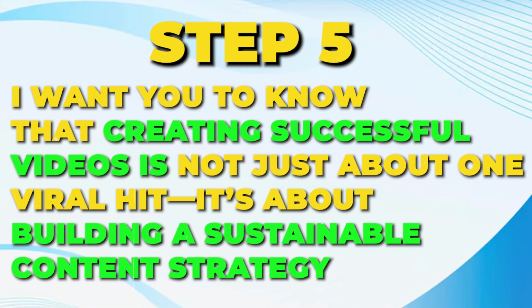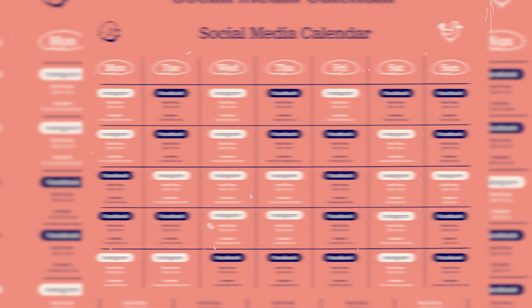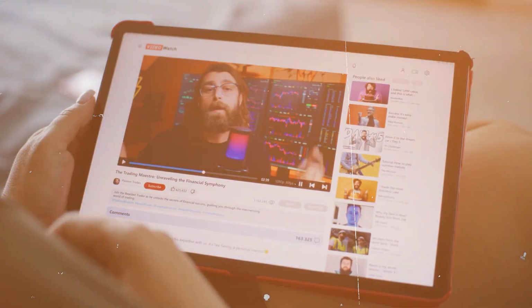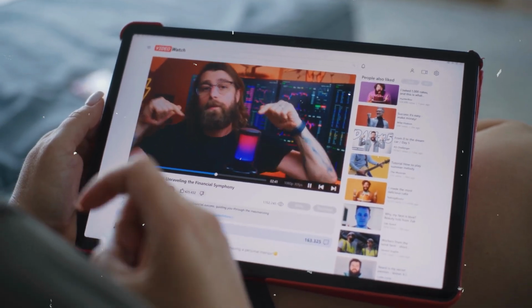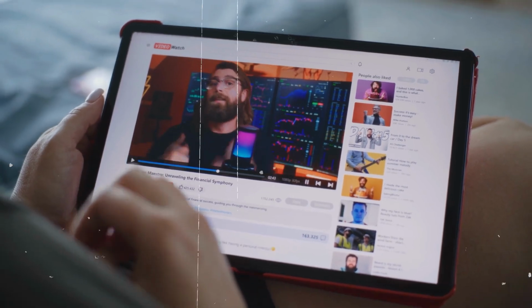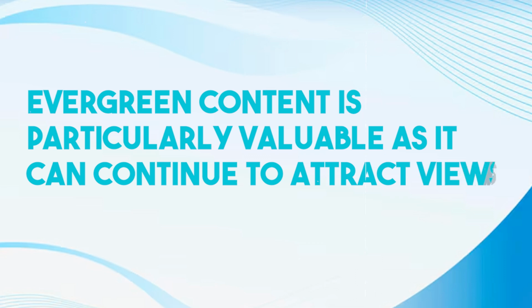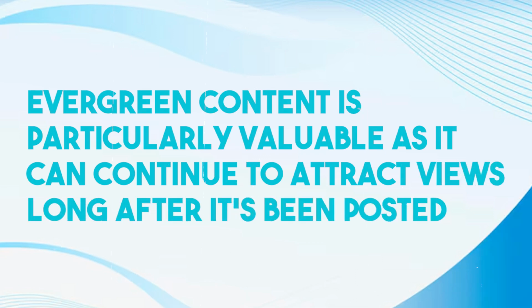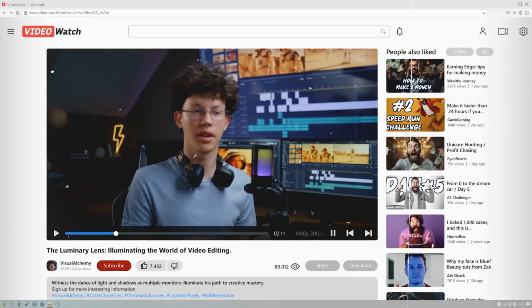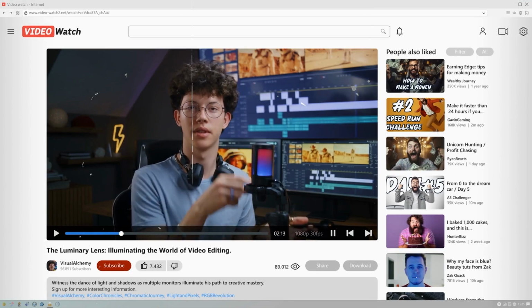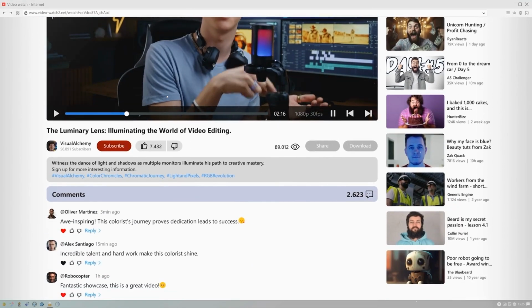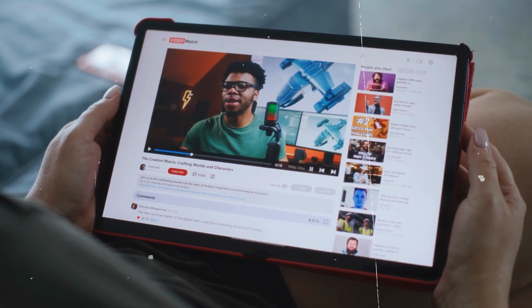Step 5. I want you to know that creating successful videos is not just about one viral hit. It's about building a sustainable content strategy. Plan your content calendar in advance, focusing on a mix of trending topics and evergreen content that will remain relevant over time. Evergreen content is particularly valuable as it can continue to attract views long after it's been posted. For instance, tutorials, how-tos, and informational videos on timeless topics can keep bringing in views and subscribers even months or years after they're first published.